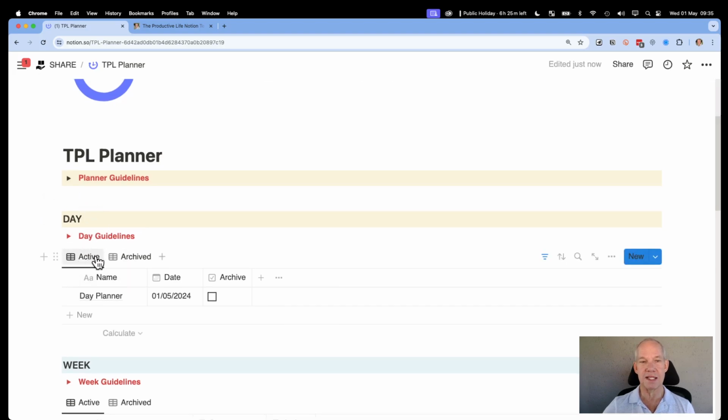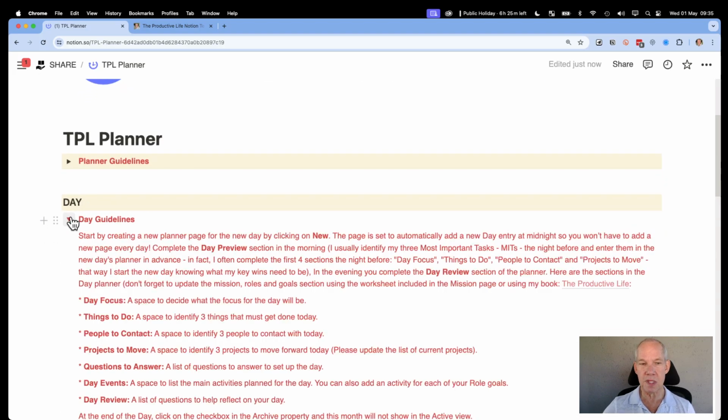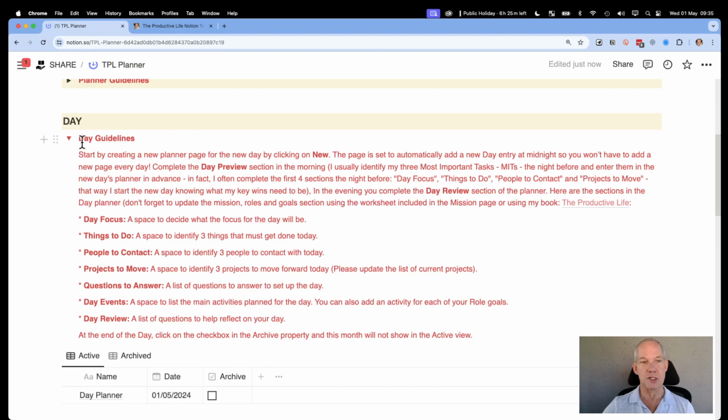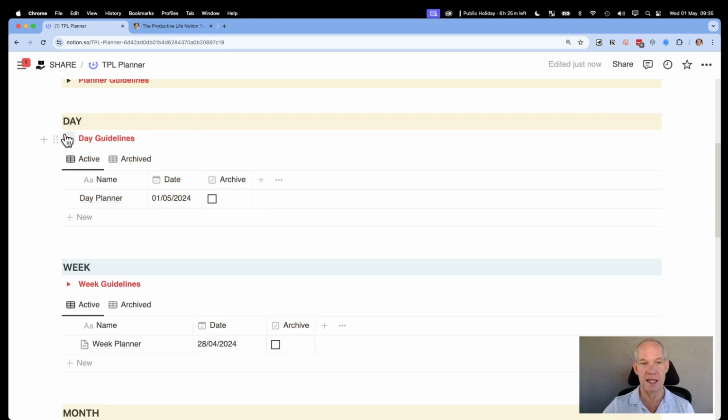So if we're looking at the day time frame, there are the instructions as to what's in each section in the guidelines. And each day there will be an automatic pop-up of the new day's planner. So you see this even without having to think of generating one, and it's all done using templates within Notion. And the great news is that it's fully customizable. Do you want to change anything? You're welcome to do that.